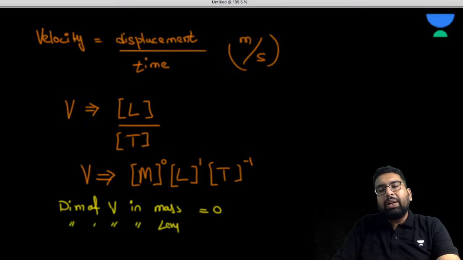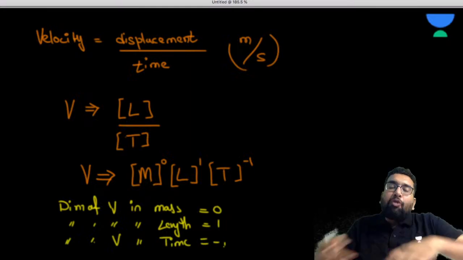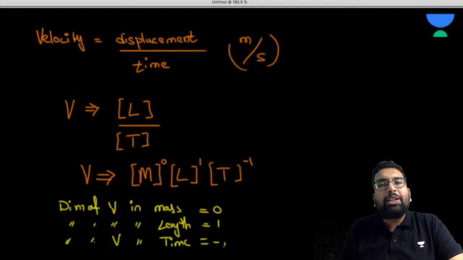It is going to be what? It is going to be 1. What is the dimension of time? What is the dimension of velocity in time? Okay, so this is going to be -1. So basically, guys, why is finding out dimensions important?